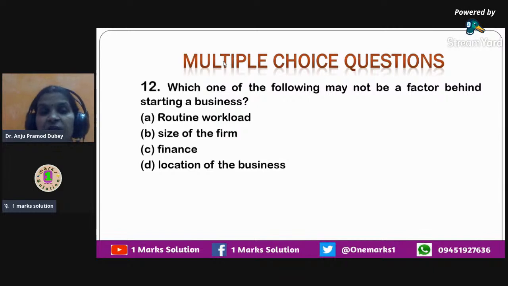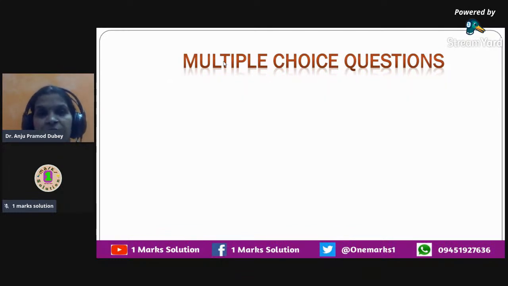So we need to think in advance about the size of the firm, finance that we need, location of the business. Routine workload comes once you start operating your business, the daily operational activities. So this first option is the one which is not a factor behind starting a business. Okay, the next question that we have is,